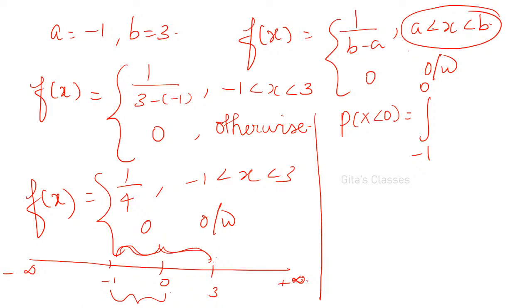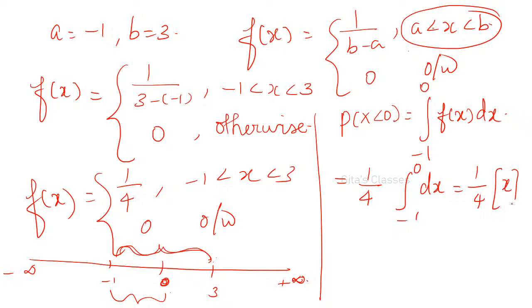Therefore I am writing, yes ma, answer is 1 by 4. Excellent. Simra, 1 by 4 is correct. So from minus 1 to 0 it is defined. That is why I am writing integral minus 1 to 0 f of x dx. What is f of x? 1 by 4. So 1 by 4 can be taken outside. Minus 1 to 0 just dx. That is 1 by 4 into x from minus 1 to 0. That is equal to 1 by 4 times 0 minus of minus 1. That is minus of minus 1, it will be plus 1. Therefore, it is 1 by 4.